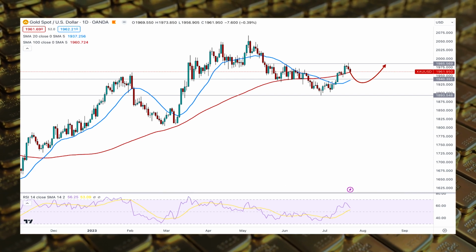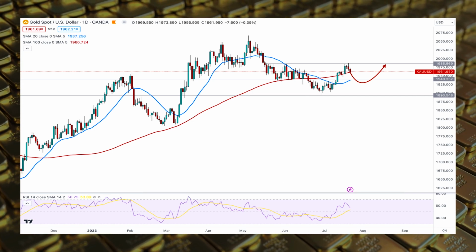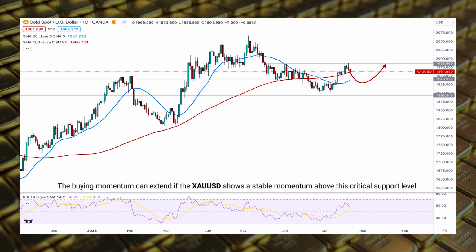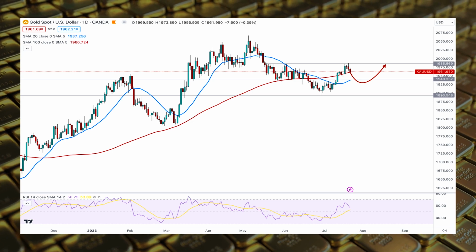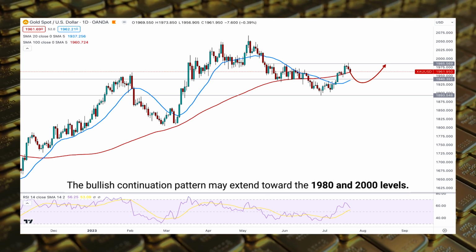key support level, which is also confluent support from the 50-day simple moving average. As a result, the buying momentum can extend if the gold USD shows a stable momentum above this critical support level. In that case, the bullish continuation pattern may extend toward the 1980 and 2000 levels.